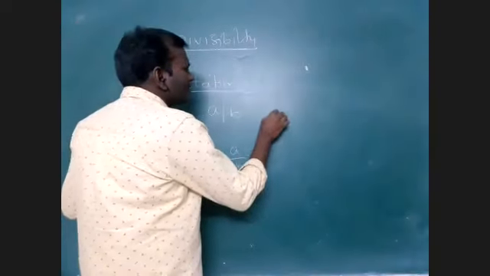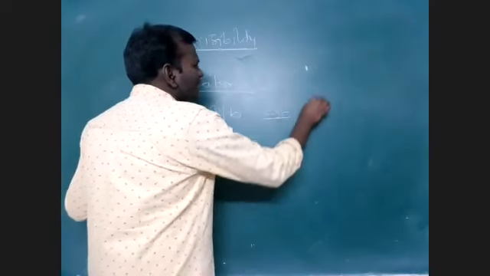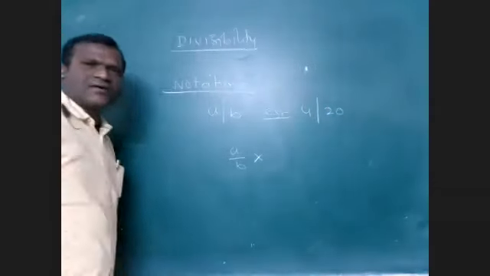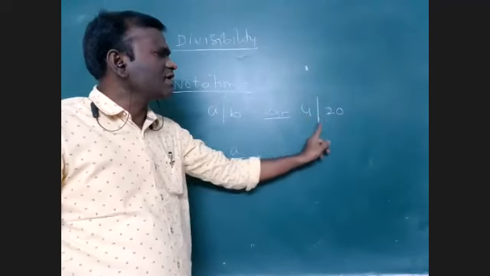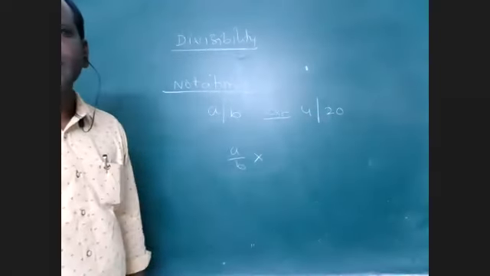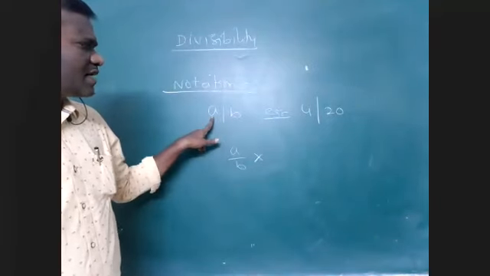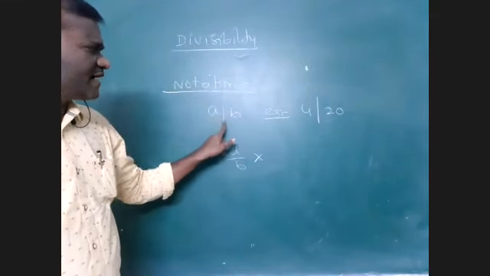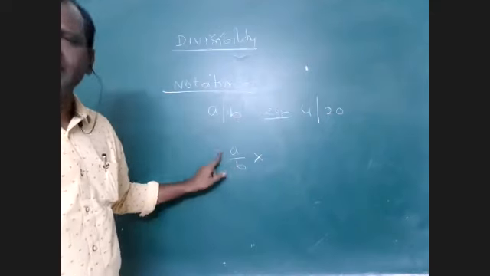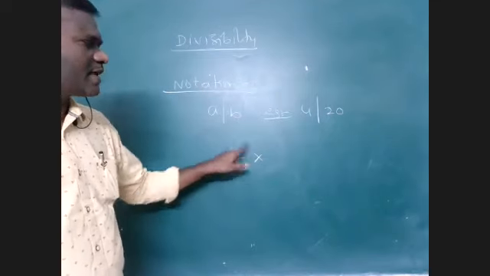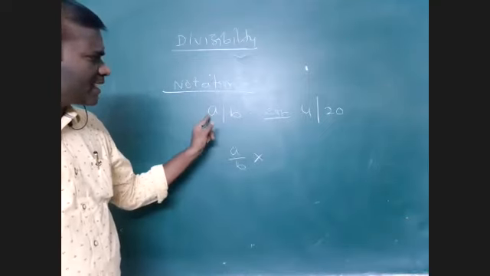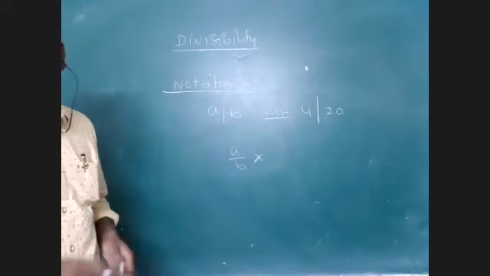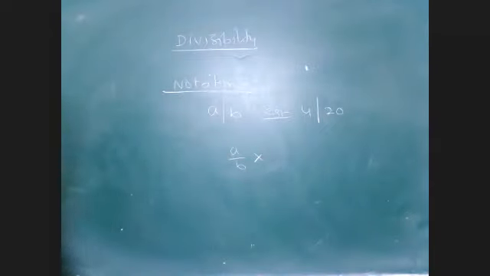So, for example, 4 divides 20. Am I right? 20 when divided by 4, the remainder is 0, so we can write it as 4 divides 20. Don't get confused here. A divides B does not mean A by B. Keep this in our mind. A divides B means B is divided by A, the remainder is 0. That is the meaning of the notation.